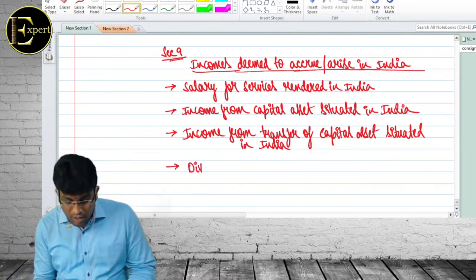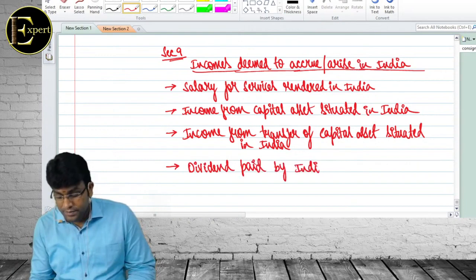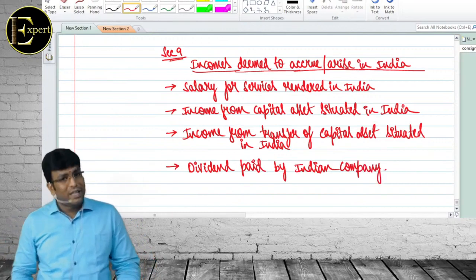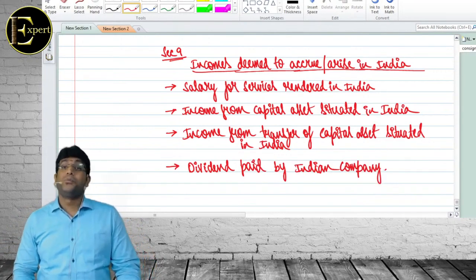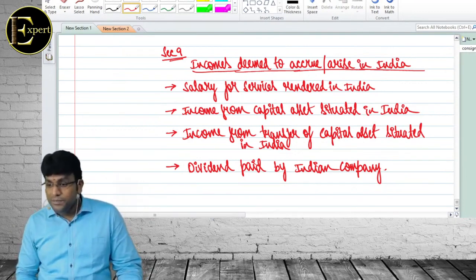Next, dividend paid by which company? Obviously. Is it exempt or taxable? Taxable. Once upon a time, 2 years ago, there was a concept called dividend distribution tax. Company used to pay, and the shareholder used to be exempt under one section called 10(34). They removed it. Removed it means now dividend is taxable for the shareholder.